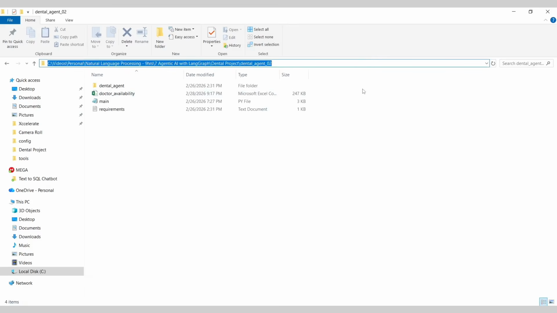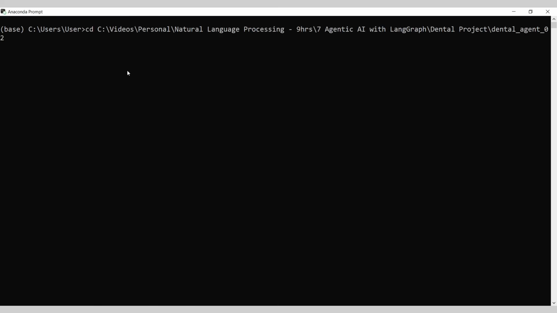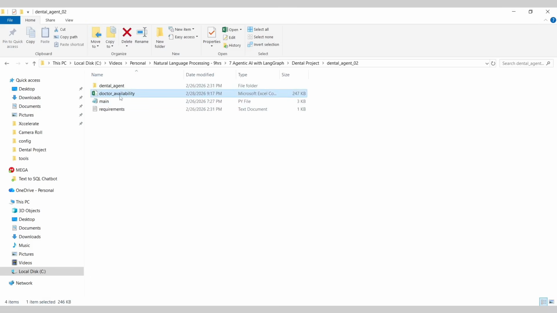So for this particular project, I'm going to execute it on Anaconda prompt. So let me navigate it to the folder. And as I told you, the very first thing that we need to execute is the main file. Always remember that this is your data set.